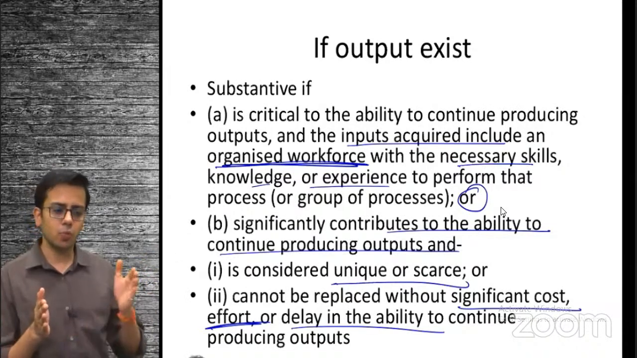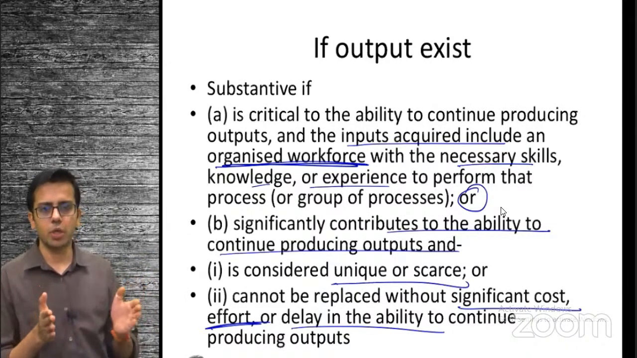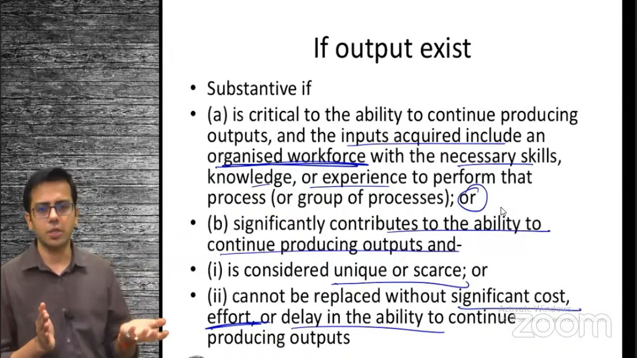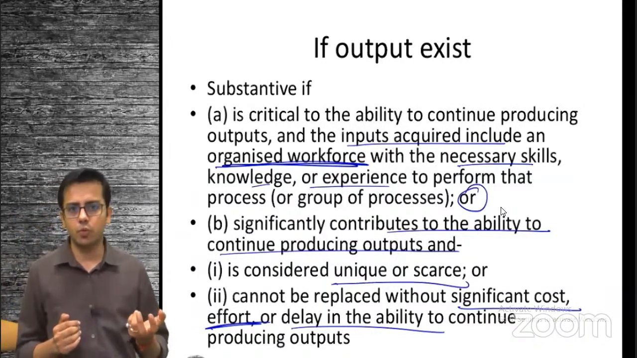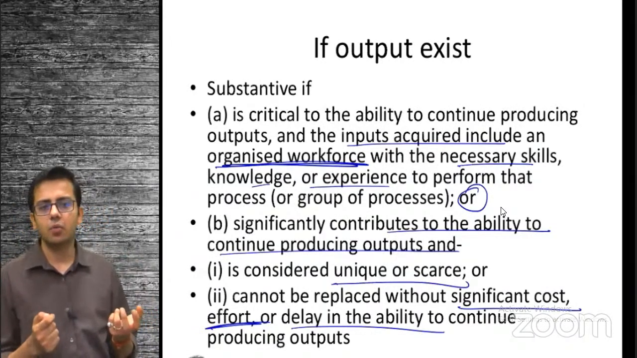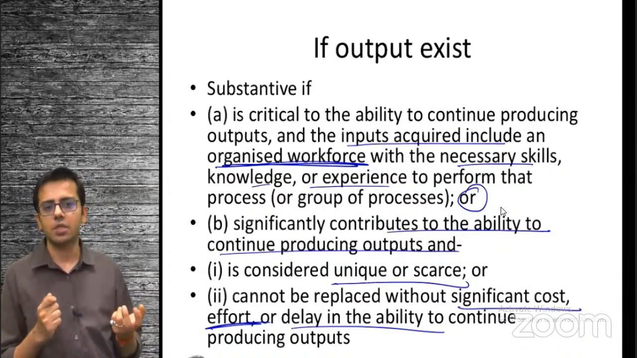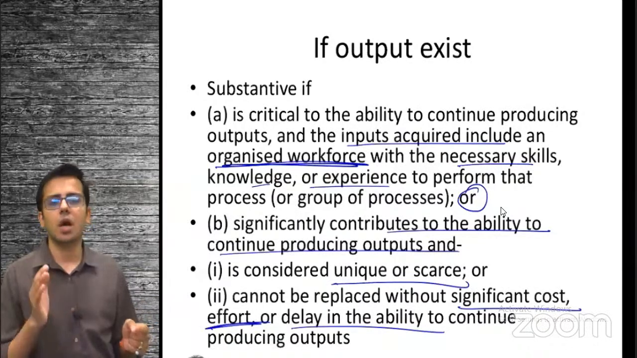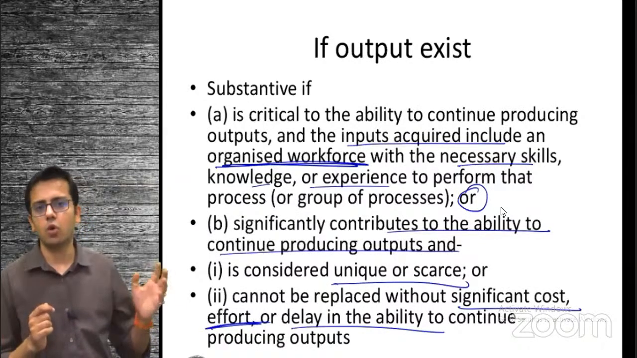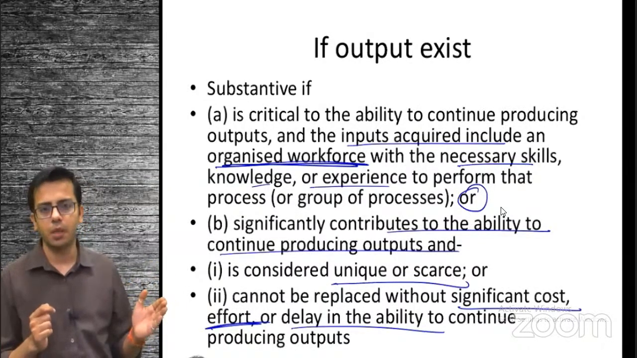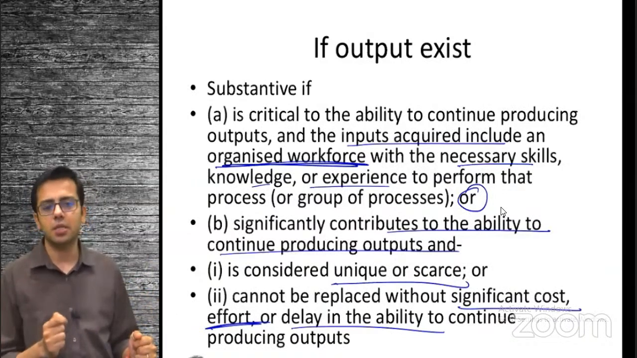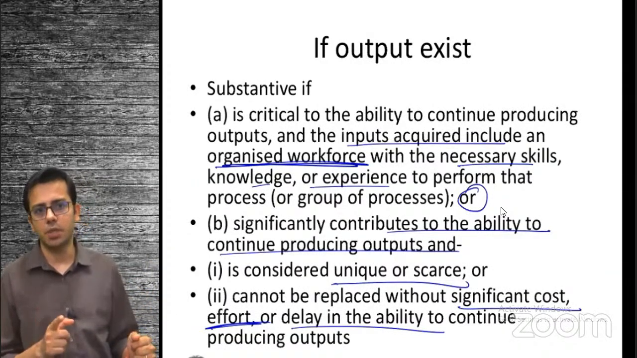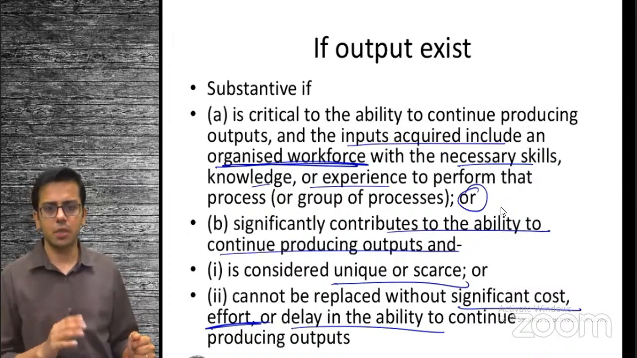You may have input, you may have output, so there is no issue. You have input and an organized workforce. Let's say I don't have an organized workforce, but I have a patent which is scarce, not easily available in the market, and we are producing output based on that patent. We have unskilled labor, but our process is scarce in the market. We are still purchasing a business.